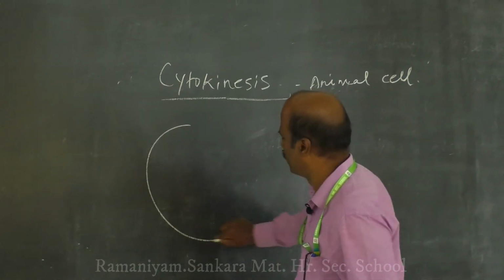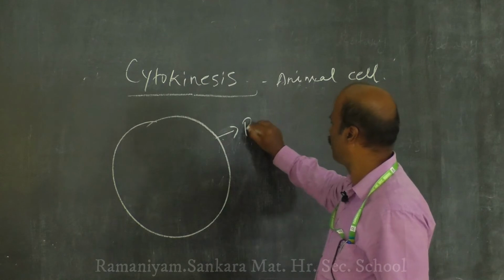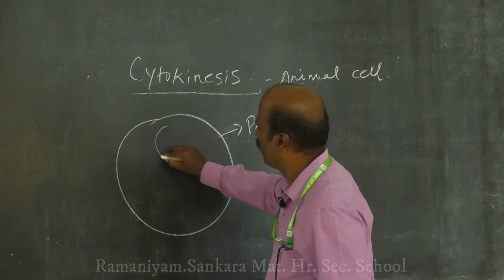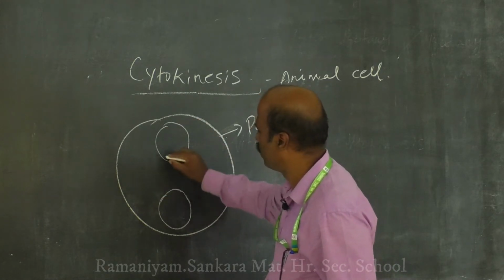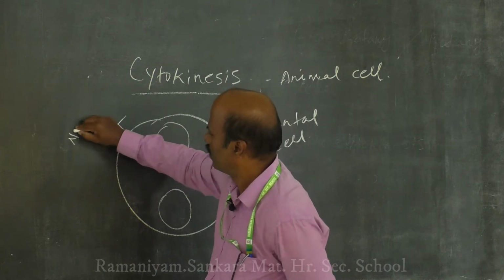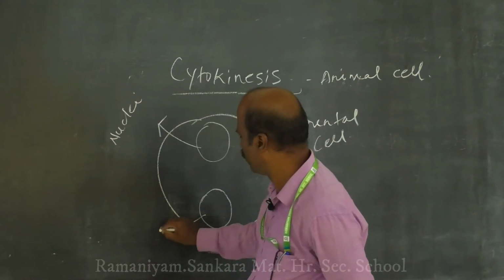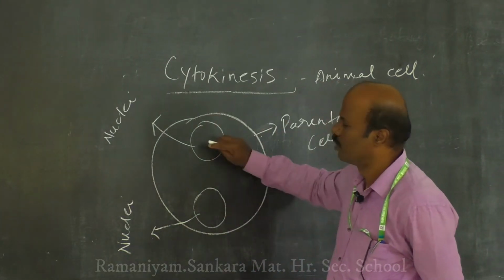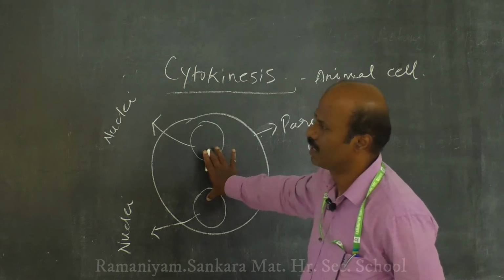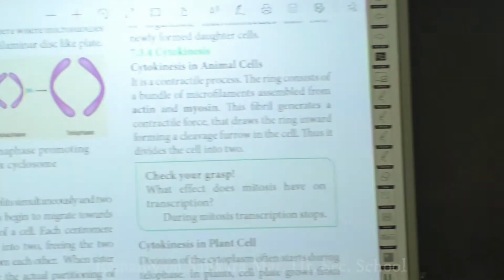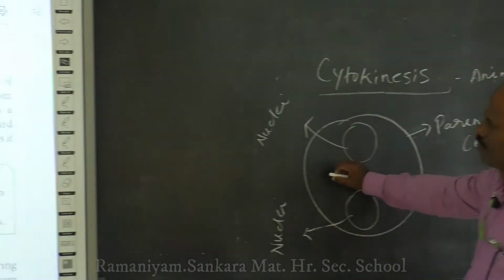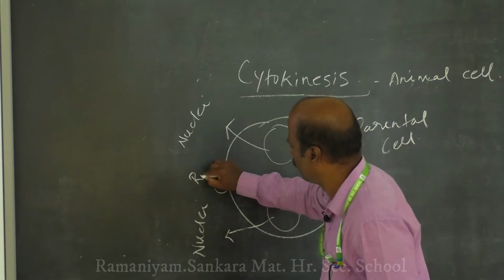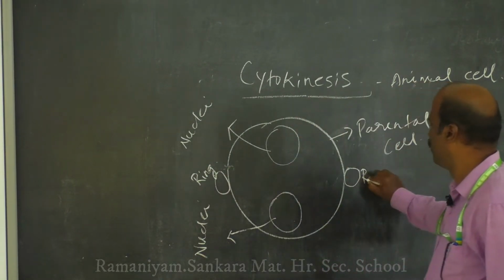This is a parental cell. You will have the formation of two daughter nuclei, this is one nucleus, this is another nucleus. Here the duplicated chromosomes, or chromosomal pairs, are present. Here it takes place by means of the contractile process. First, a ring will be formed. This is called a ring.